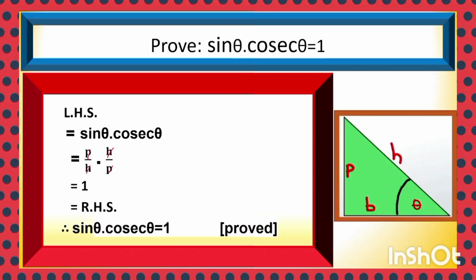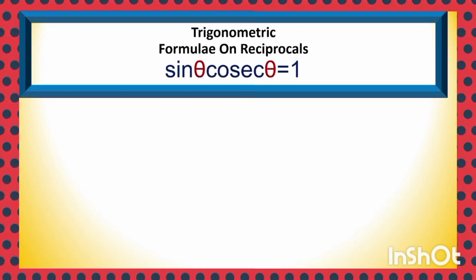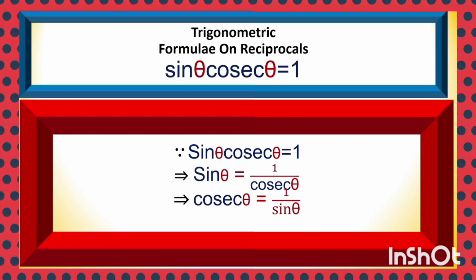One of the vital concepts, a basic concept. Sin theta into cosec theta is equal to 1. Sin theta can be written as 1 upon cosec theta. Sin theta is equal to 1 upon cosec theta. Cosec theta is equal to 1 by sin theta.